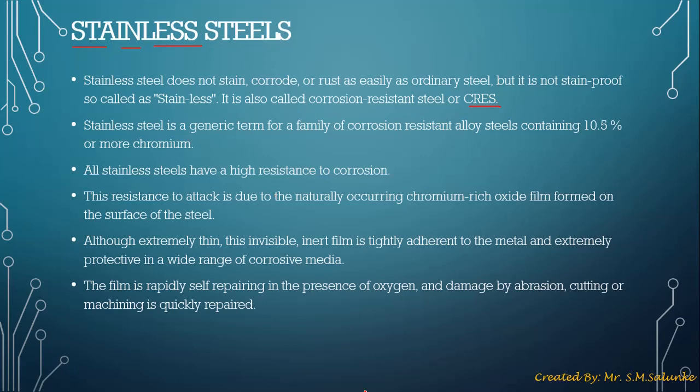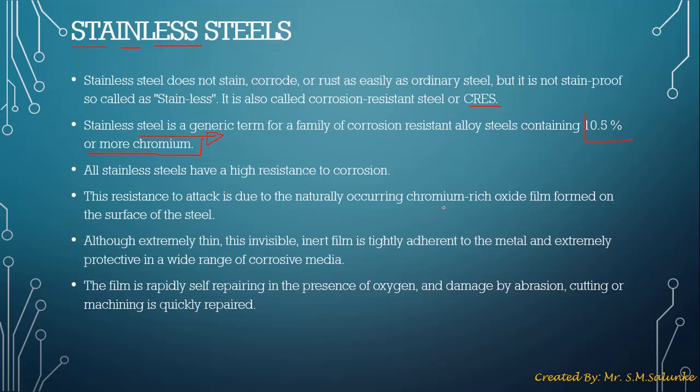It is also called corrosion resistant steel, or CRES. Stainless steel is a generic term for a family of corrosion resistant alloy steels containing 10.5% or more of chromium. So always remember, the key alloying element used to make stainless steel from ordinary steel is chromium. Chromium is responsible for the corrosion resisting property of stainless steel. All stainless steels have a high resistance to corrosion, as we mentioned earlier. This resistance to attack is due to a naturally occurring chromium rich oxide film formed on the surface of the steel.